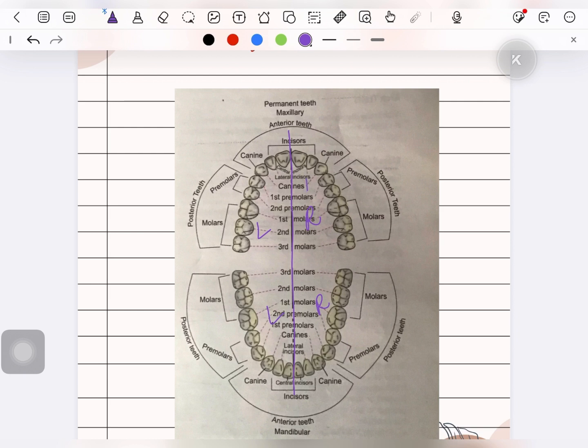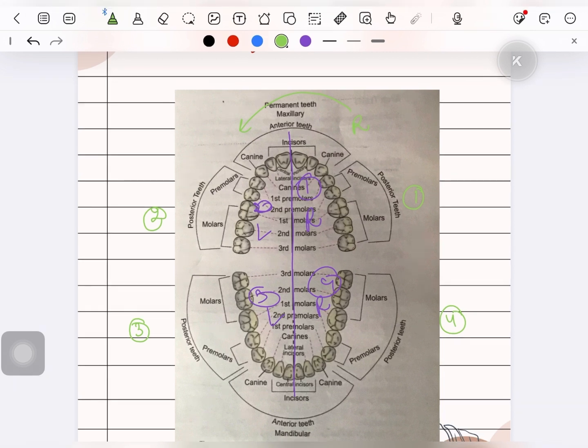First, second, third, and fourth. We start in a clockwise direction, and we move from the right side to the left side. So this will be the first quadrant, second quadrant, this is the third quadrant, and this is the fourth quadrant. We start from maxilla. Maxillary right is the first quadrant, maxillary left is the second quadrant, mandibular left is the third quadrant, and mandibular right is the fourth.